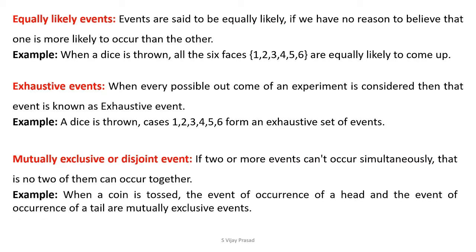Example: when a coin is tossed, the event of occurrence of head and the event of occurrence of tail are mutually exclusive or disjunct events. When you toss a coin, there is a possibility to get either head or tail, but these 2 events cannot occur simultaneously.